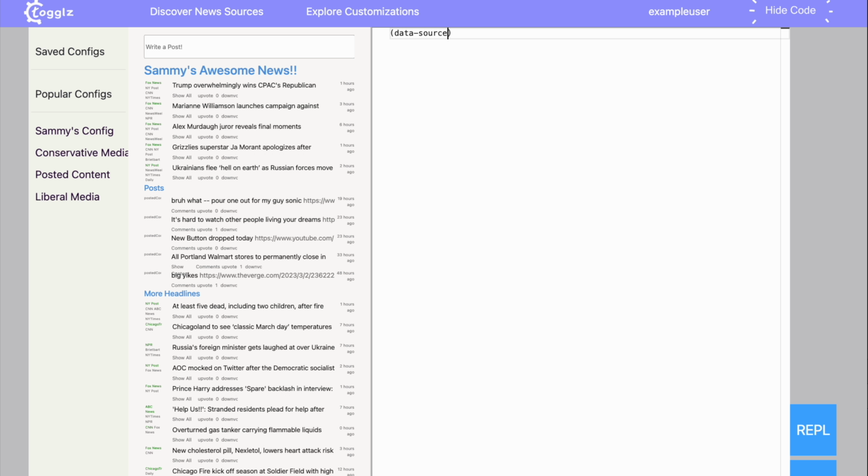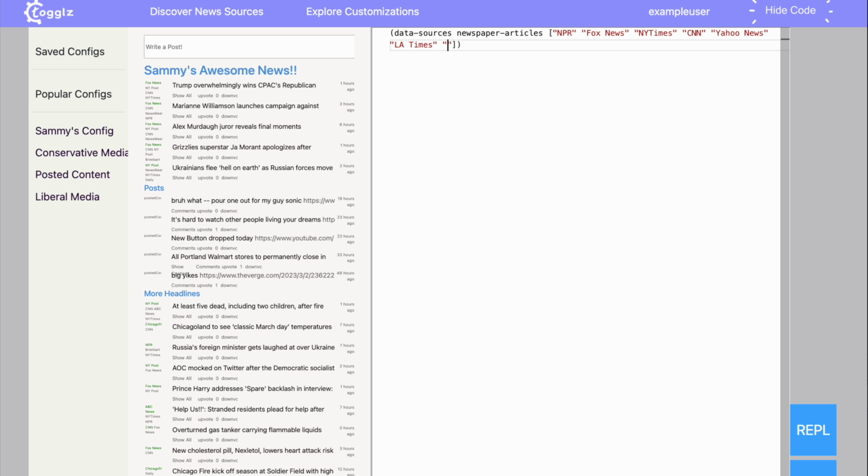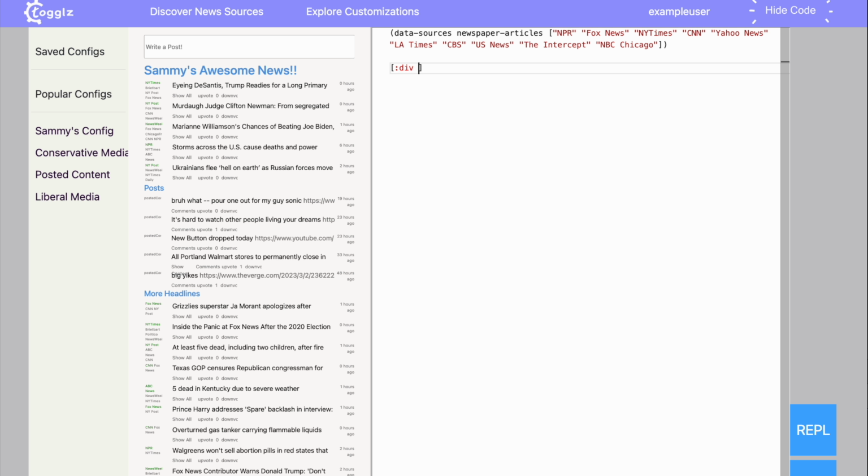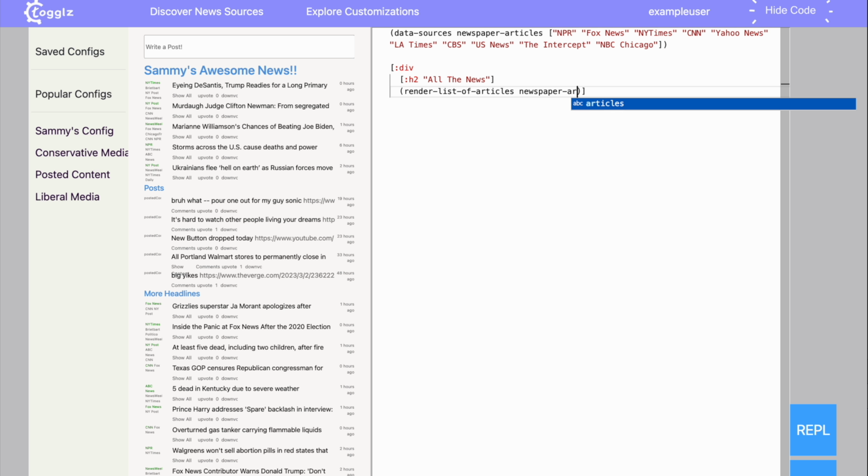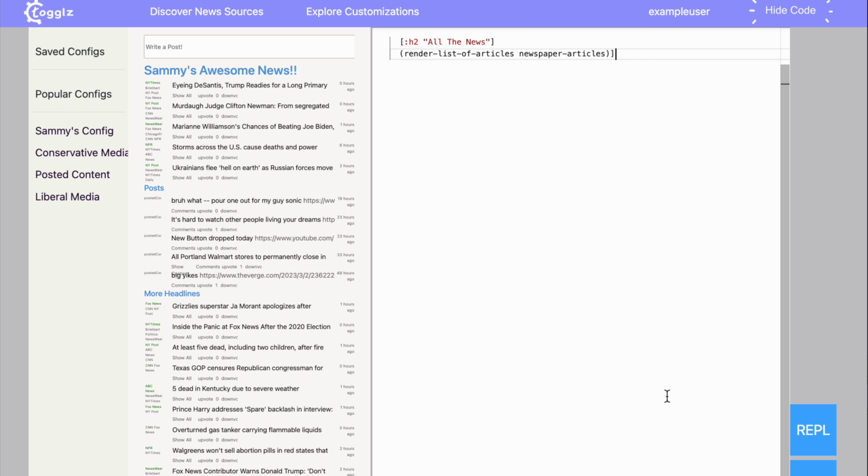So we're going to start out with this data source's news articles. What this does is it says grab all the articles written by these newspapers and then make them accessible under the name news articles. We use the published feed for the newspaper to grab the list of articles, so if there's something missing from this list, it's probably not in the newspaper's published feed, even though it might be published on their website. And now in order to show the articles, we're just going to say div, which is a container for the feed, h2 articles, which displays the title all articles into the page, and then render list of articles, news articles, which actually shows all of the articles that we've asked for.